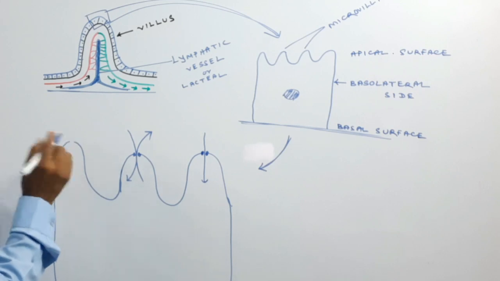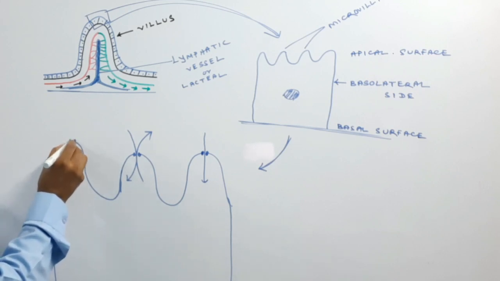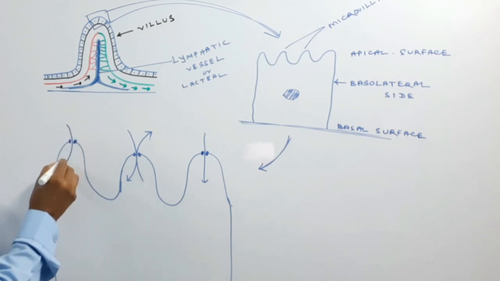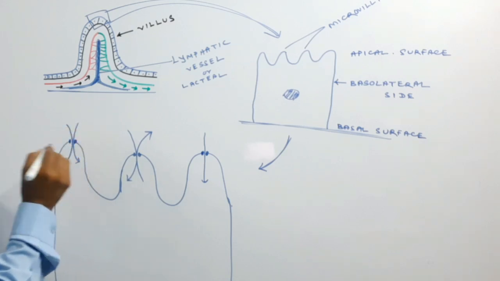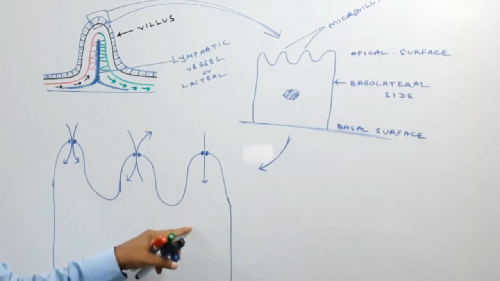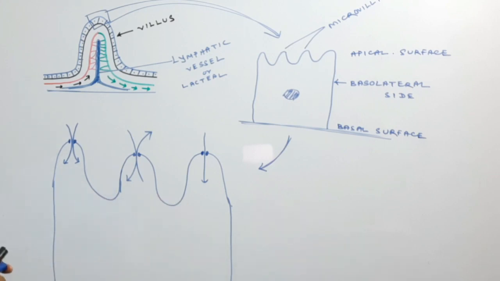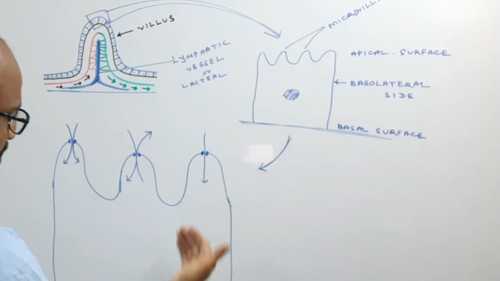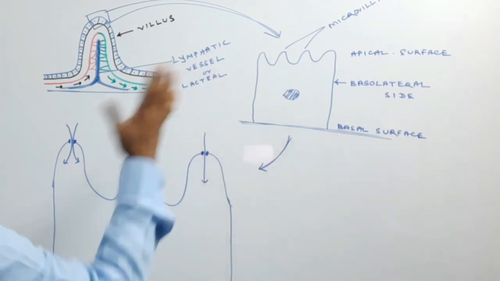Suppose another channel here brings two molecules in. So these are the different channels or doors through which the substances may enter in or get out.